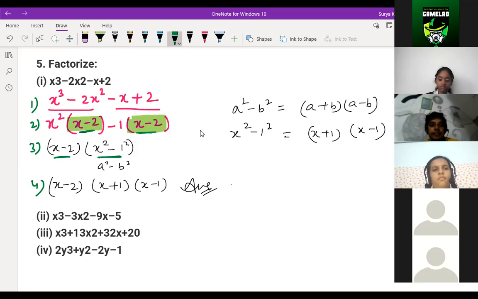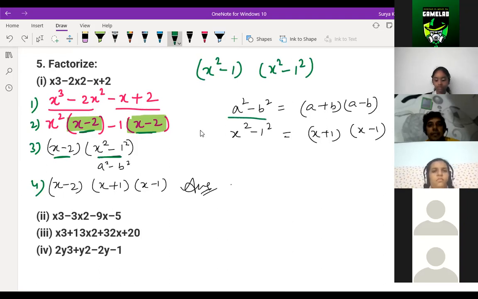But how are we getting 1 square? See, if you write x square minus 1, you are right, or you will write x square minus 1 square. What is the difference? No difference. 1 square is 1 only, right? So no problem. You write 1 or 1 square, but we are making it in this form. That's why we are trying to make 1 square, so that you understand easily. Okay. Understood? Yes, sir.